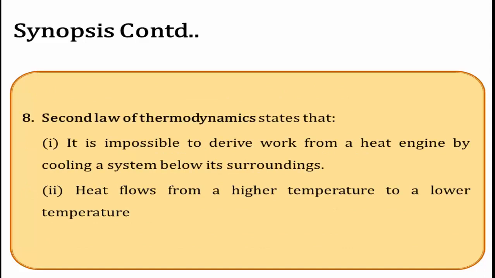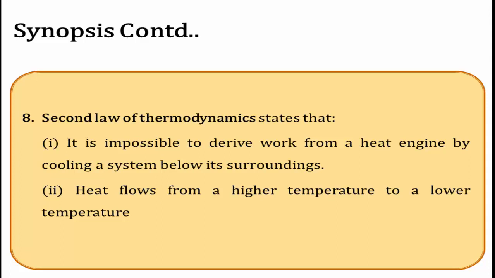The next concept is the second law of thermodynamics. It states that it is impossible to derive work from a heat engine by cooling a system below its surroundings. Anything outside the system is called surroundings, and heat always flows from a higher temperature to a lower temperature.